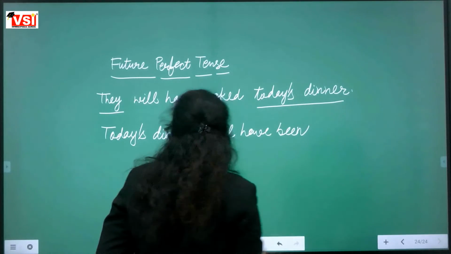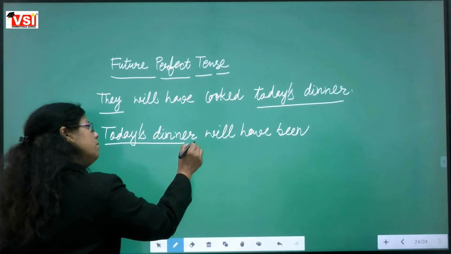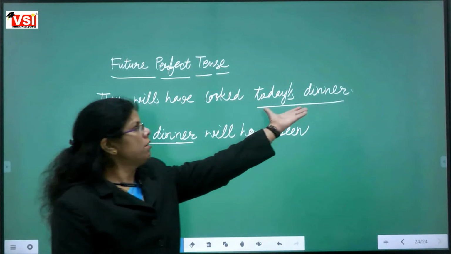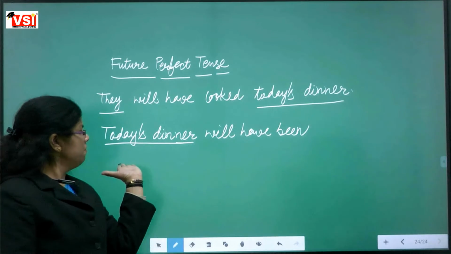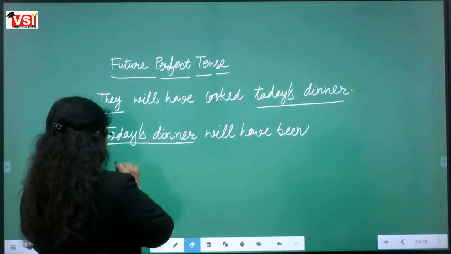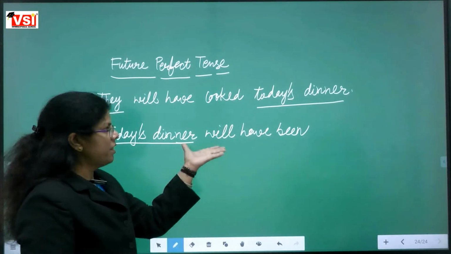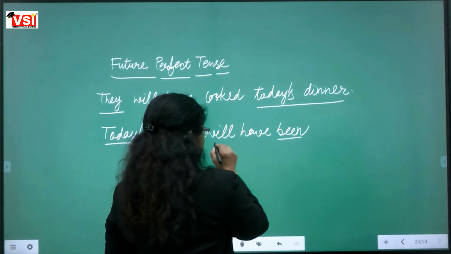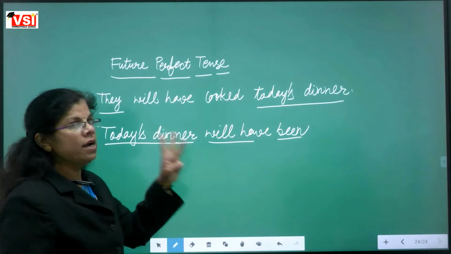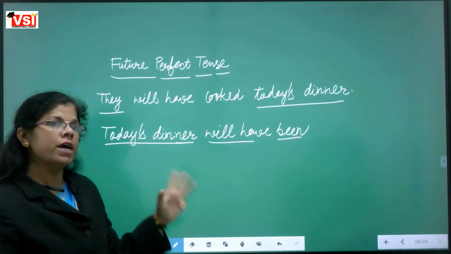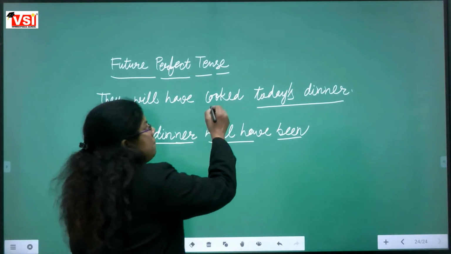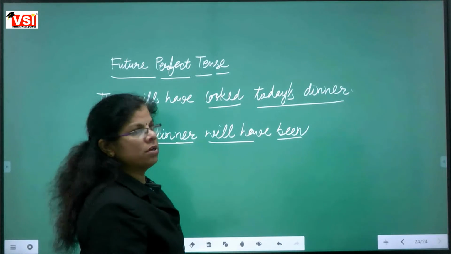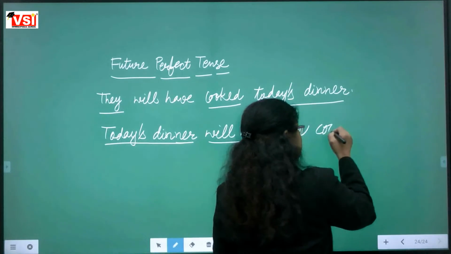Now concentrate. See, this was the first basic rule which we were to follow. It means we have brought the object to the place of the subject. The second basic rule which we were to follow was the be form. So here we are using the be form. Now the third basic rule: we have to follow the verb's third form. And already we are using the third form of cook. The third form of cook is cooked. So we are using cooked.